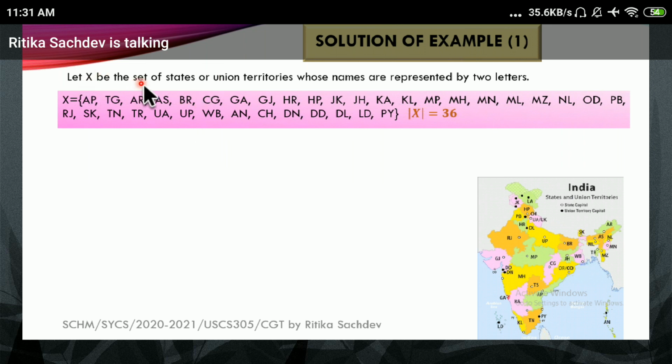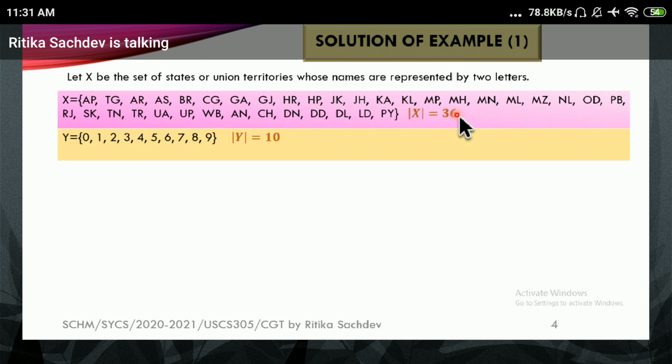So we are taking first two characters from the set X. Now check again, this is a finite set which has 36 values, or I'll say 36 elements in it. Then we wanted next two as digits. Digits are from 0 to 9. So now these digits, I'm taking the set Y from 0 to 9. The cardinality or the size of the set is 10.